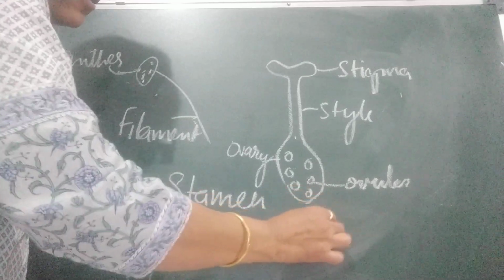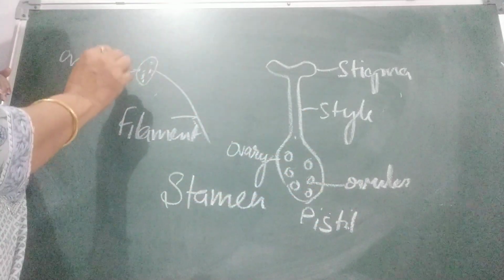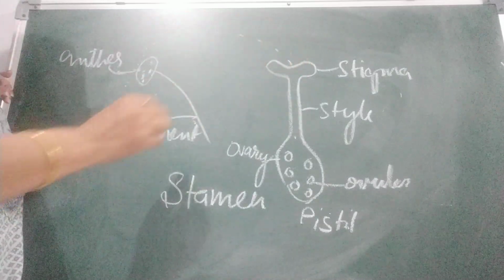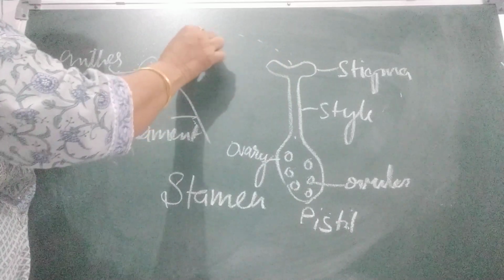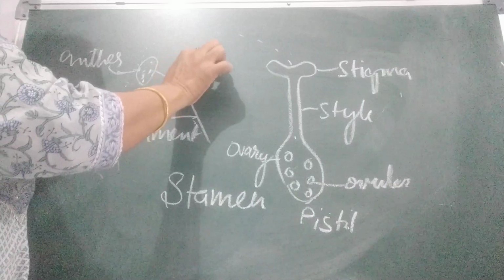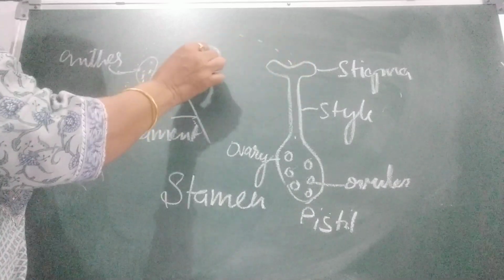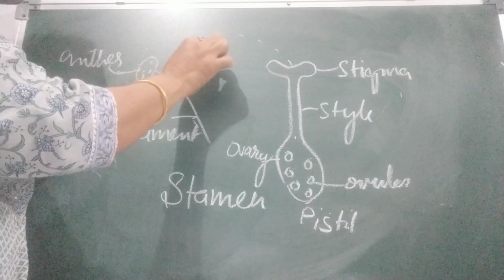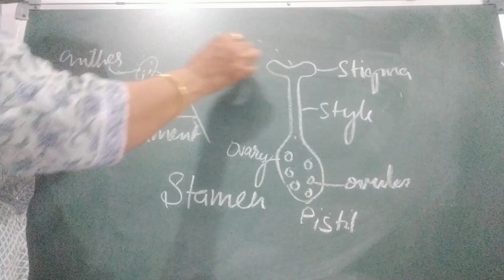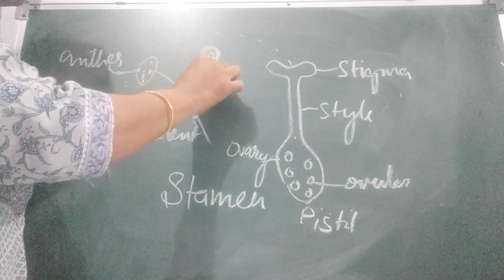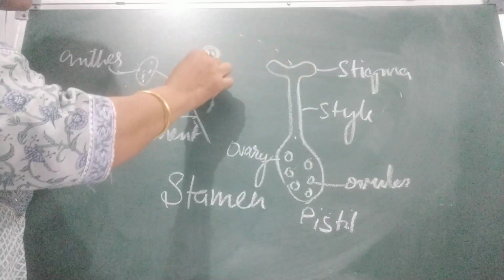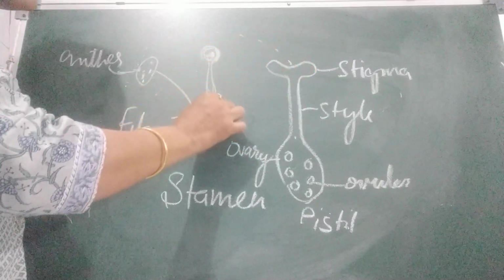This is the female part of the flower. When it matures, the pollen grain reaches the stigma, and the spores have a cell inside. When these spores get nutrients from the stigma, the outer cell wall dissolves, and the inner cell takes the nutrients and forms a tube. The male gamete travels in this pollen tube.